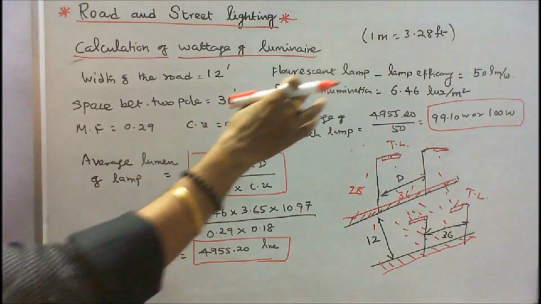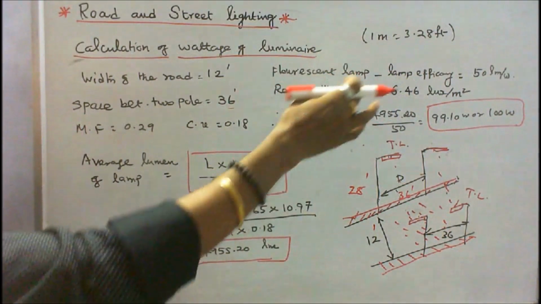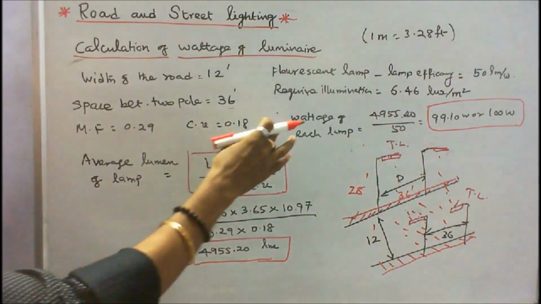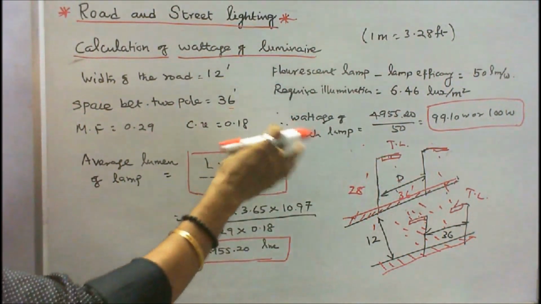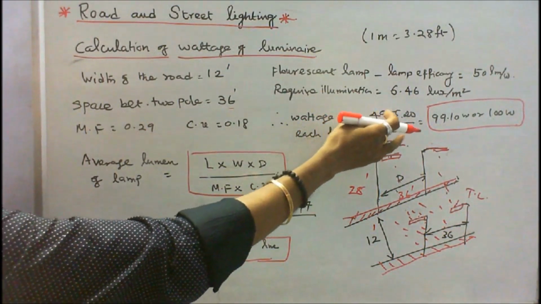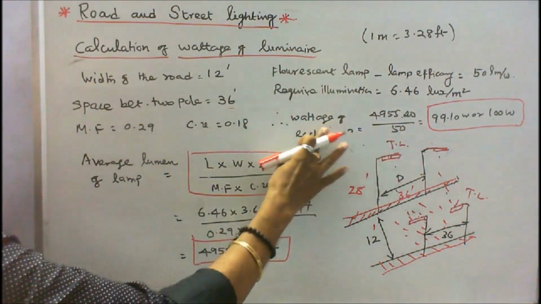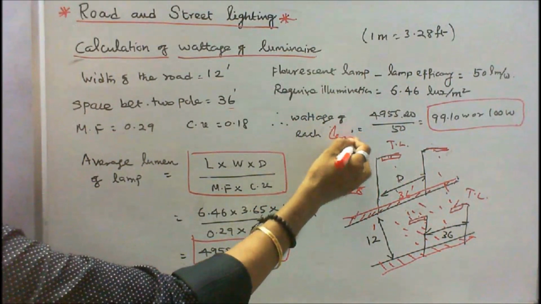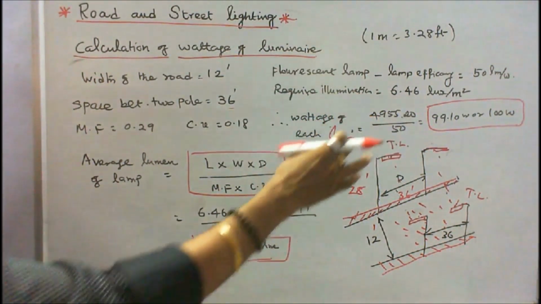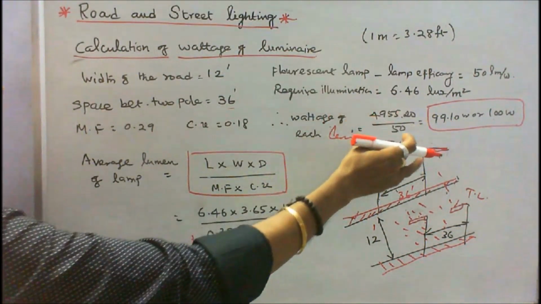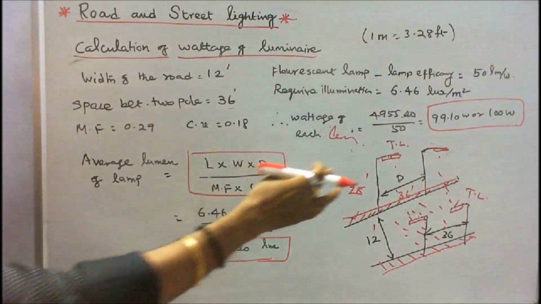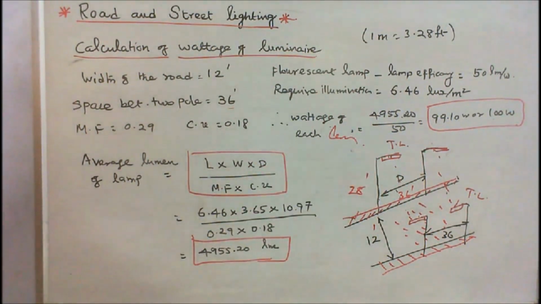We choose a fluorescent lamp. Its luminous efficacy is equal to 50 lumens per watt. Therefore, wattage of each lamp or wattage of each luminary is equal to 4955.20 divided by 50, which is equal to 99.10 watts. Here we choose 100 watts. So the wattage of each luminary is 100 watts.